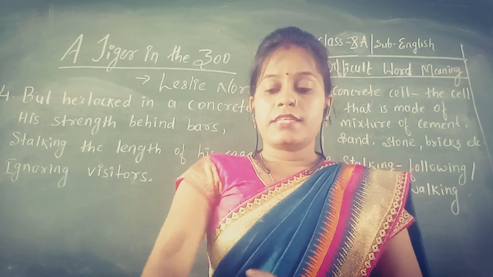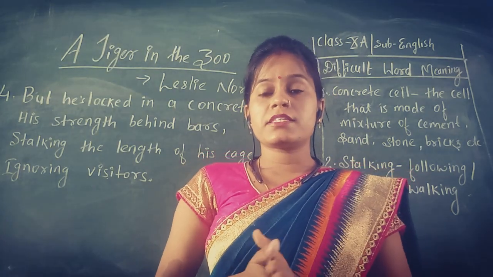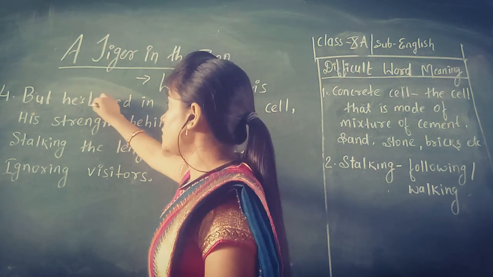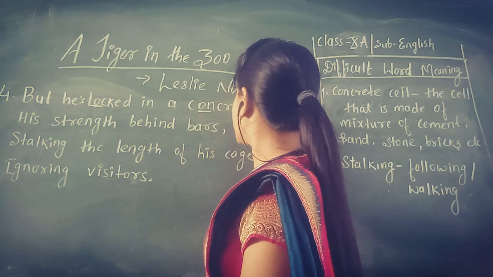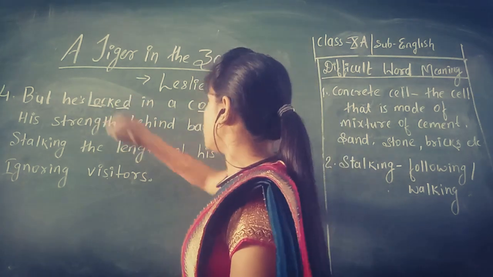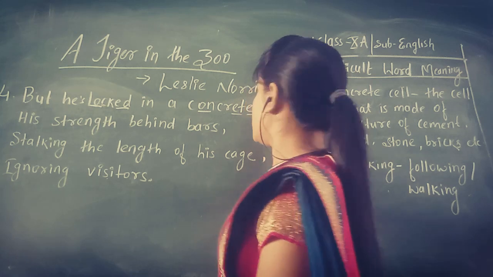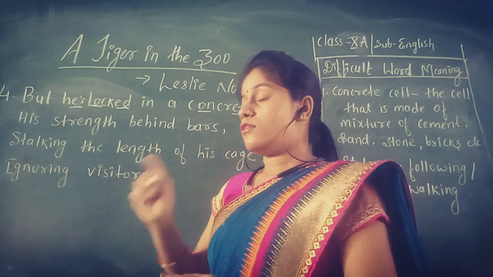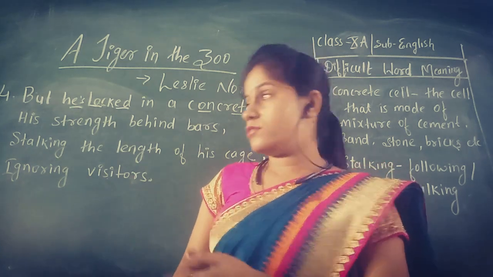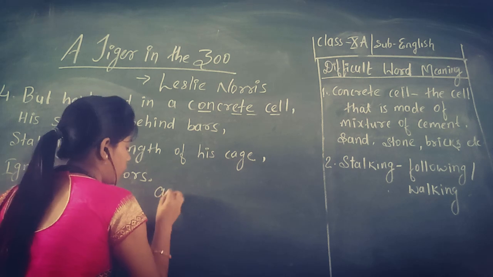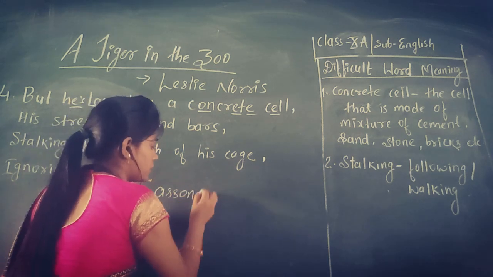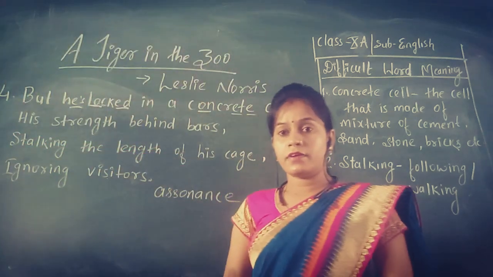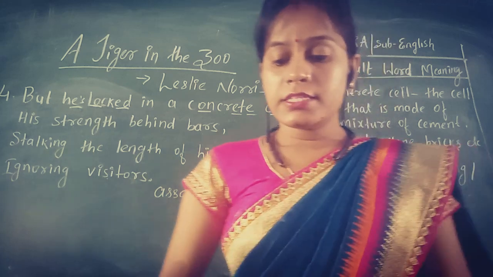So students, as you can see in line 1, but he is locked in a concrete cell, we find that the sound O is very prominent. Concrete, locked, and E also. The E sound and O sound are very much prominent. So we can say that due to the prominent sound E, we have the use of assonance, because E is a vowel sound. So in line 1 we get the use of the poetic device called assonance.